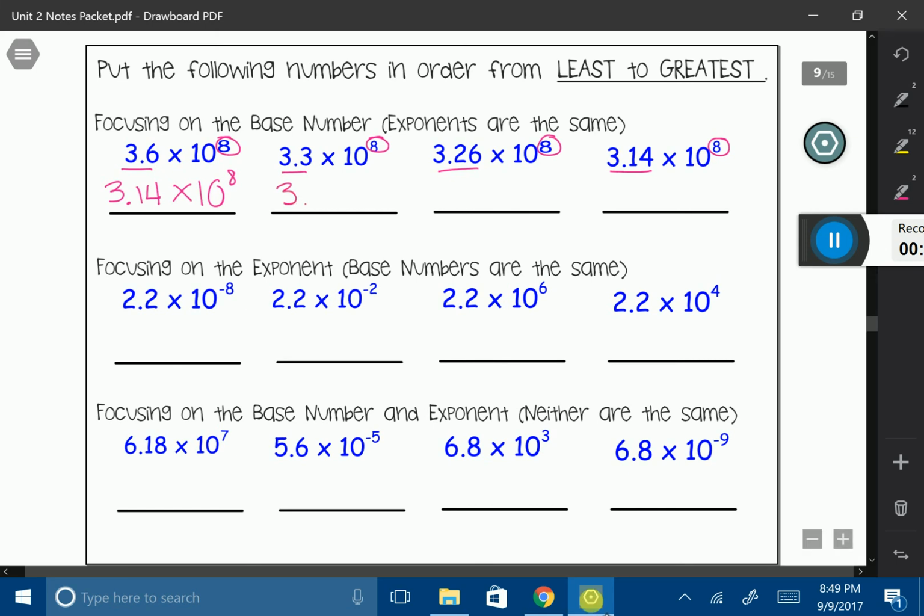Then 3.26 times 10 to the 8th. Then 3.3 times 10 to the 8th. And then finally 3.6 times 10 to the 8th.